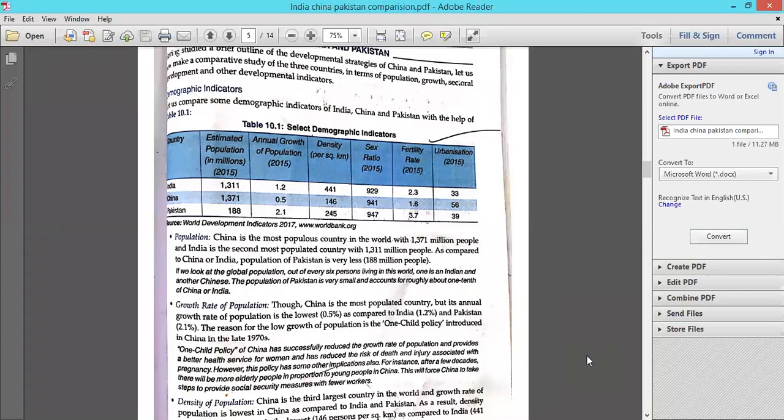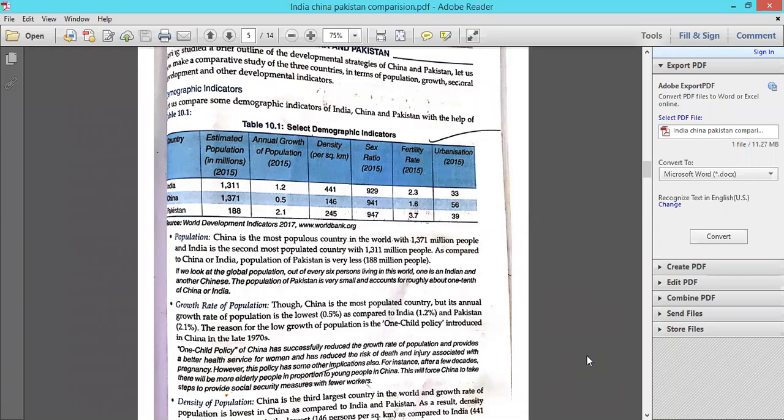The population of Pakistan is around 20 crores, whereas India's population is 135 crores, and China's population is 140 crores. So definitely we come to the point that China is the most populous country in the world, on second number we have India, and Pakistan is still very behind, with a very low population. Moving towards the next point, annual growth rate of population.